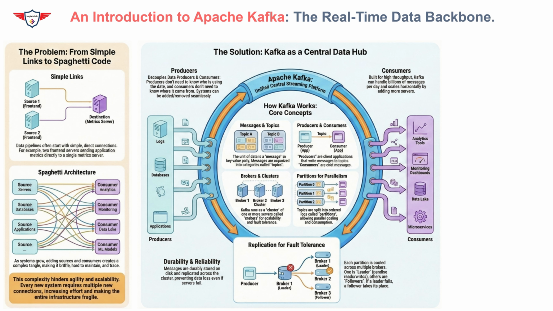Now, let's get back to Kafka. Building on that foundation of chaos, we find the solution in Apache Kafka, the central hub that turns this mess into a streamlined data backbone. Instead of a spider web of lines, every producer of data, like your website logs or mobile app, sends its information to one central place.